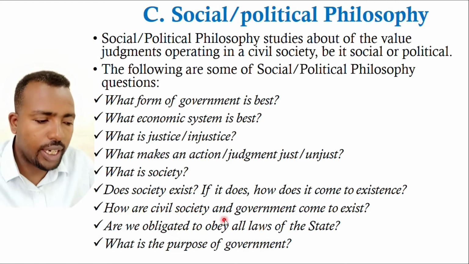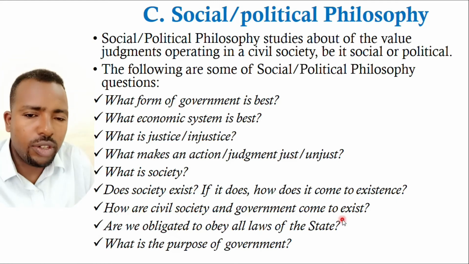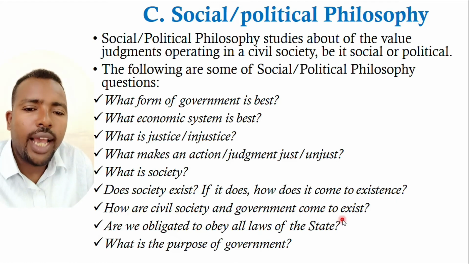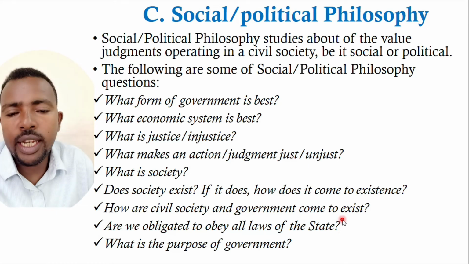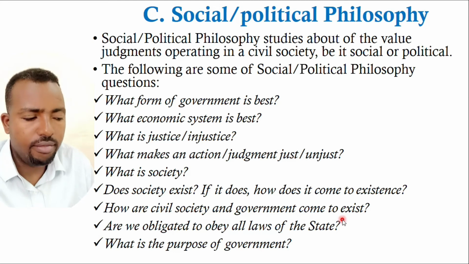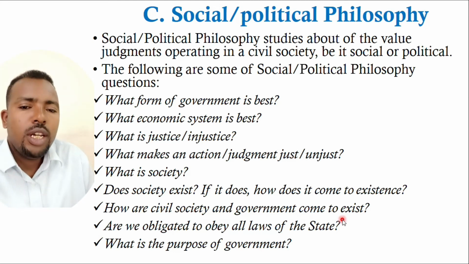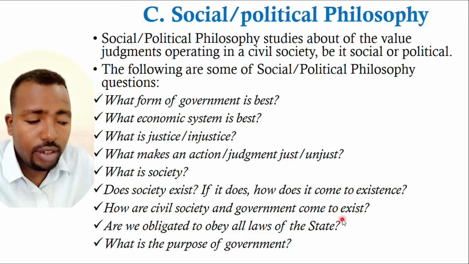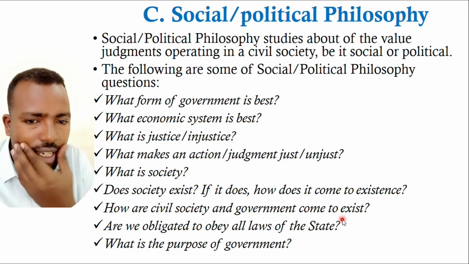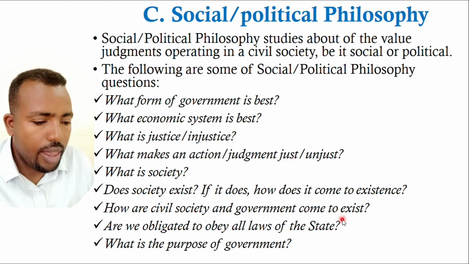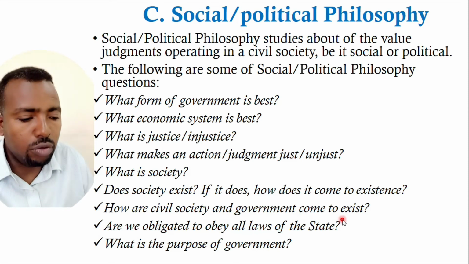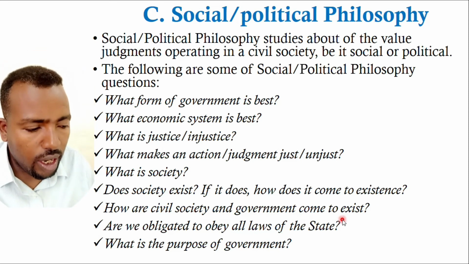How did civil society and government come to exist? Civil societies are those people exercising their rights based on the law they make by their own agreement, a contract. How did they come to exist, and how did the government that is ruling civil society come into existence? This is the main issue we have to raise under social or political philosophy.